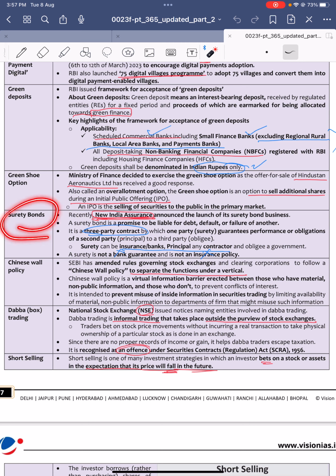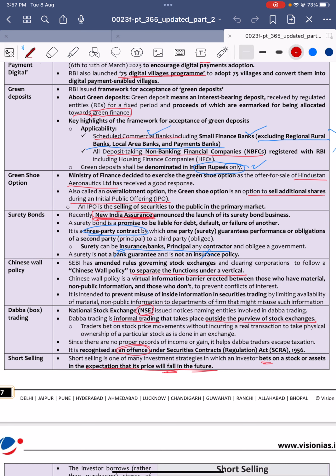Next, surety bonds. Recently, New India Assurance announced the launch of its surety bond. So what is a surety bond? It is nothing but a three-party contract. So for example, let us consider it like this.